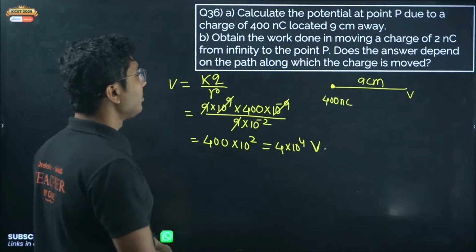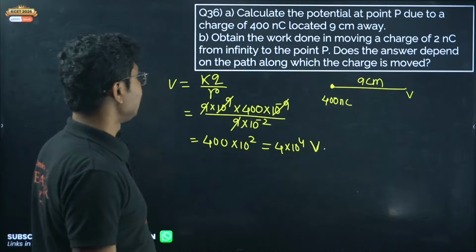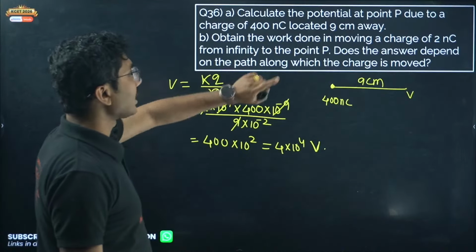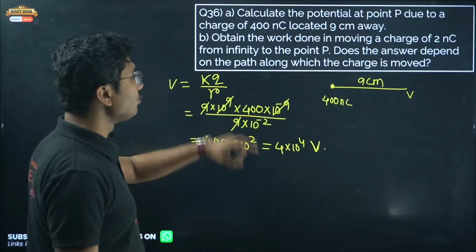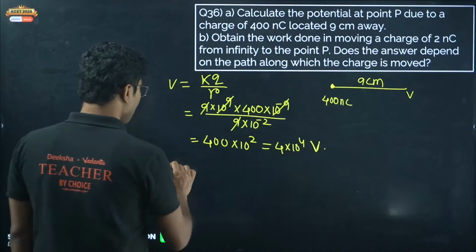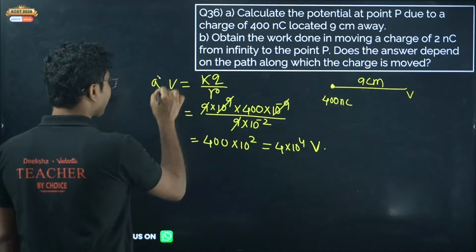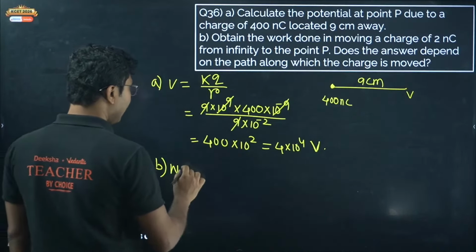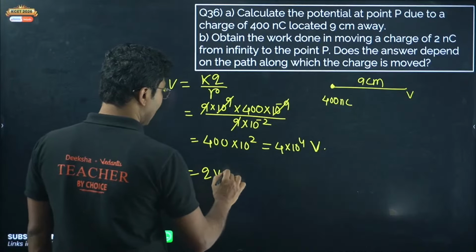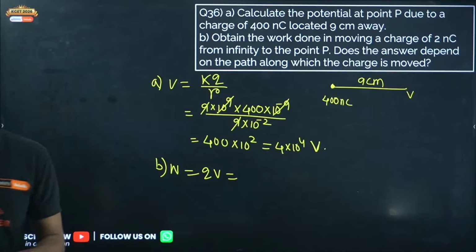Now what about the second part? Obtain the work done in moving a charge of 2 nanocoulomb from infinity. So work done, this is part B. Work done is given by Q into V. Calculate it. Let me have some water. I am feeling thirsty.